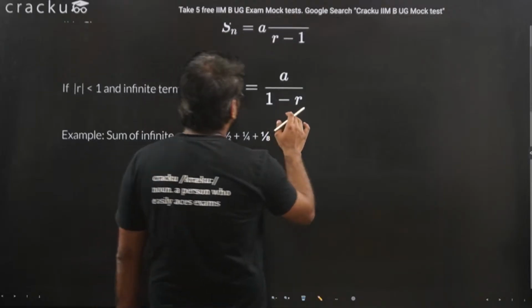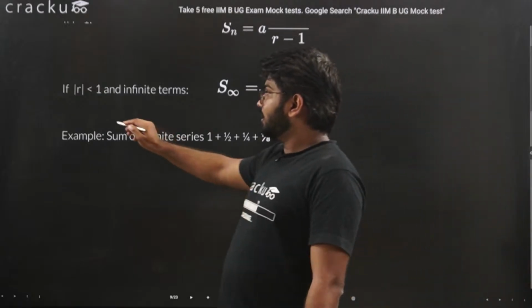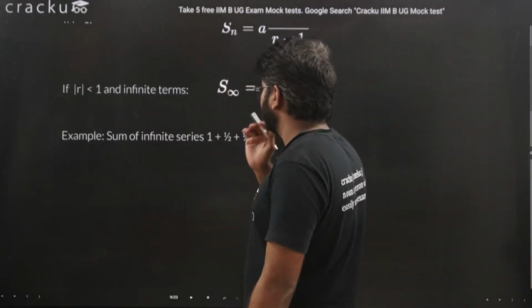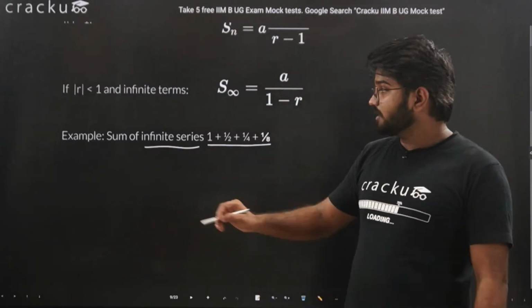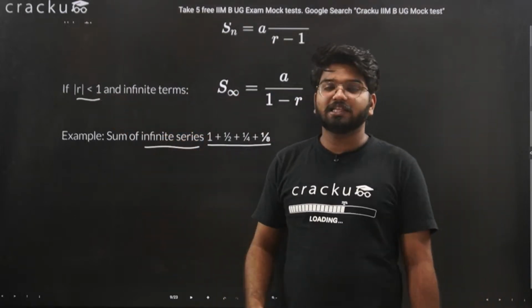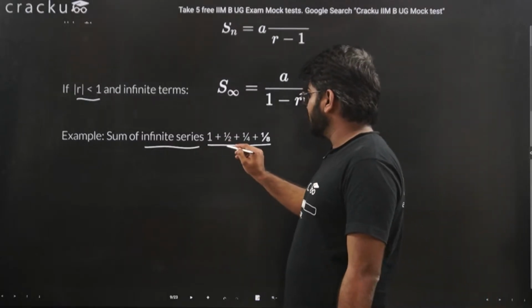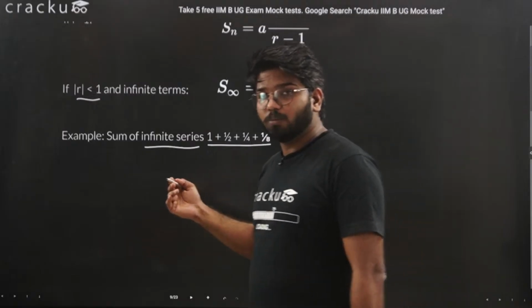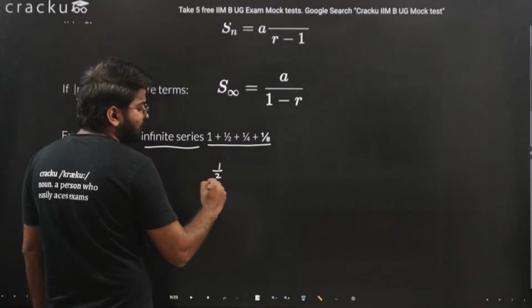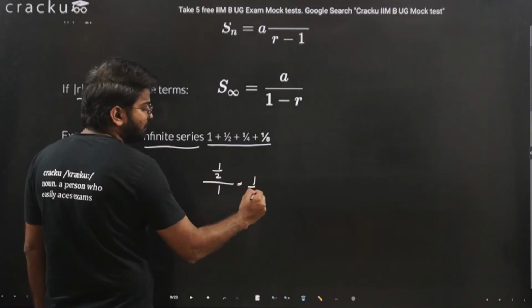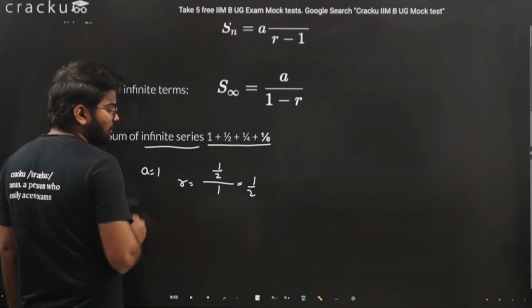And let's do one more example for this type of series where our common ratio is between minus 1 to 1. This is an infinite series, obviously, because whenever the ratio is this, the series will be infinite unless it is specifically mentioned. So we have the first term, second term. How do you find out the common ratio? You divide the second term by the first term. So second term is 1 by 2 divided by 1, and that is equal to 1 by 2 only. So common ratio is equal to 1 by 2 and first term is equal to 1 only.